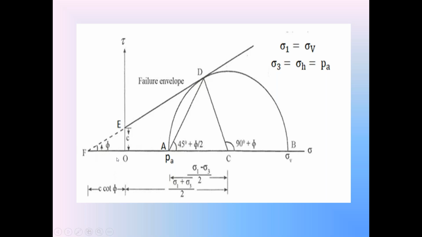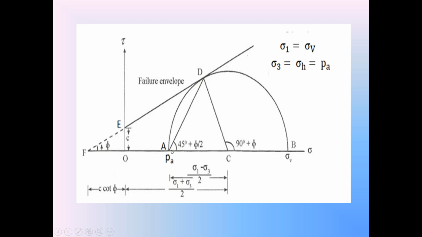In that right angle triangle OEF with respect to phi, OE is the opposite side. The length OE is equal to C. OF is the adjacent side. So cot phi is equal to adjacent side OF divided by opposite side OE, that is C. Therefore, cot phi is equal to OF divided by C. So this length OF is equal to C cot phi.